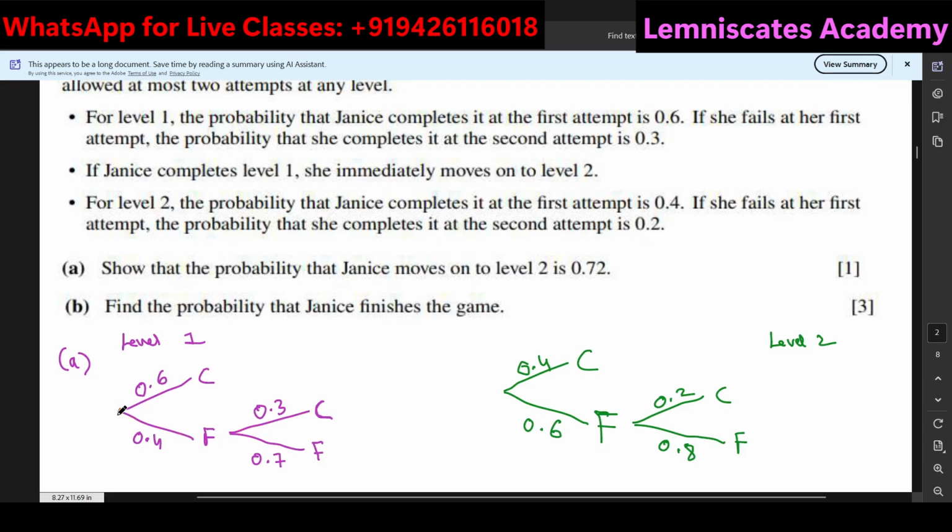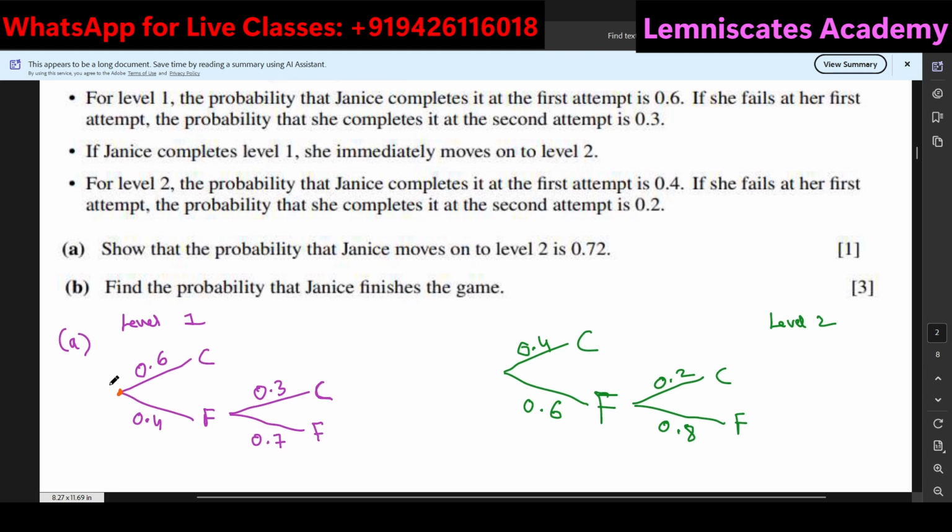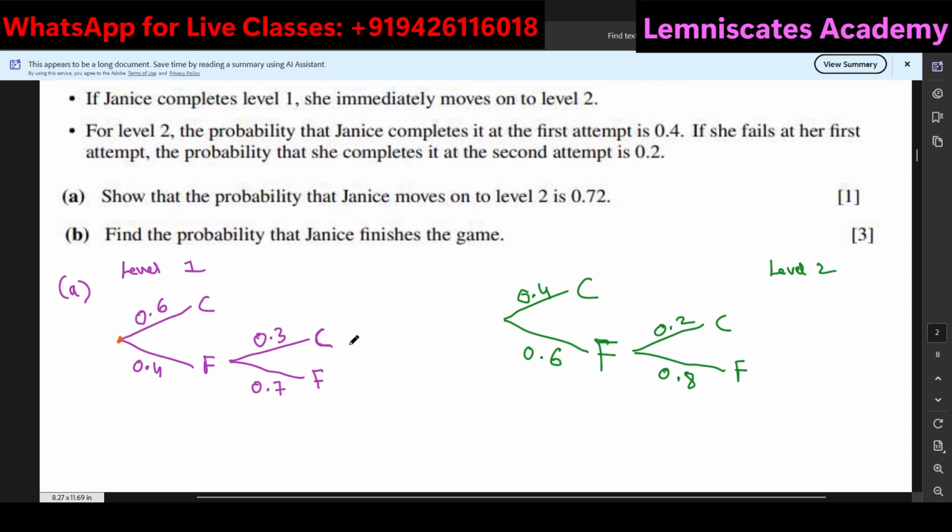In the tree diagram, we start from this particular point and then move along the branches that get us to the end goal. In this case, it is the completion. Only after completing level 1, she will move on to level 2. So the first path is this, and the second path is this for the completion of level 1. And hopefully we get the value of 0.72.